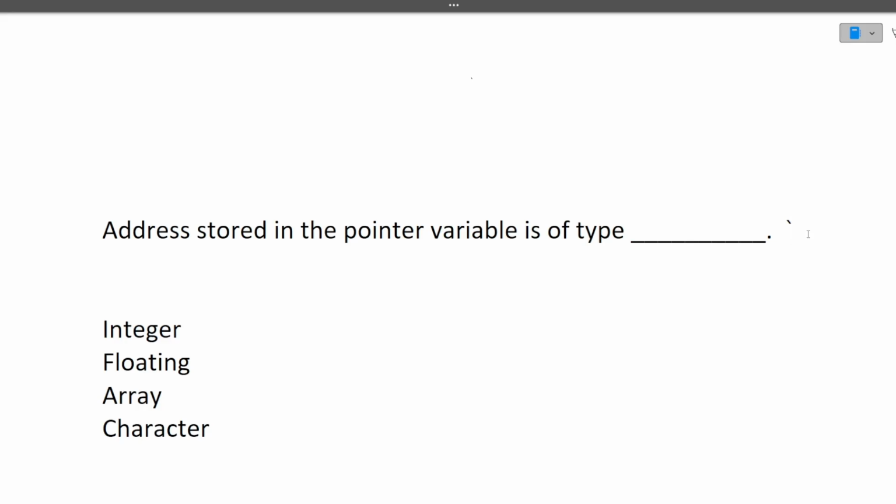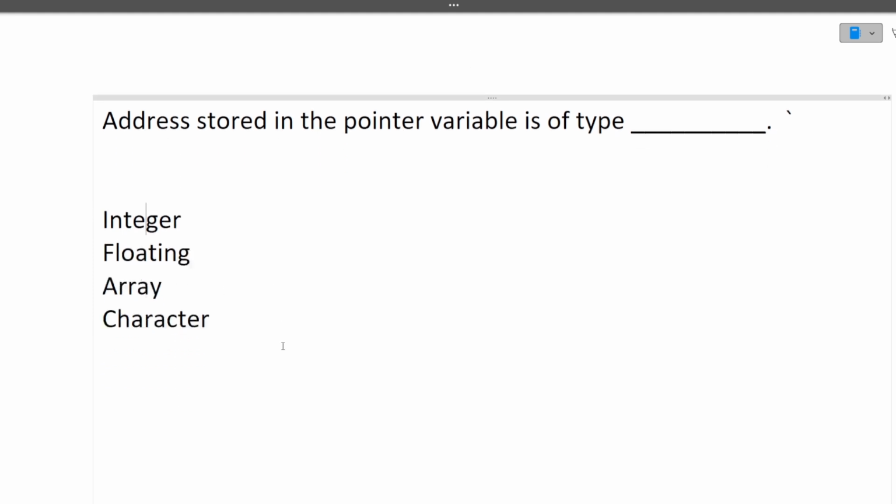Okay guys, the first question is: the address stored in a pointer variable is of type? A pointer variable stores an address in the form of an integer, not a floating point, not an array, not a character, but an integer is the address that is stored in the pointer variable. I hope it's clear to you.